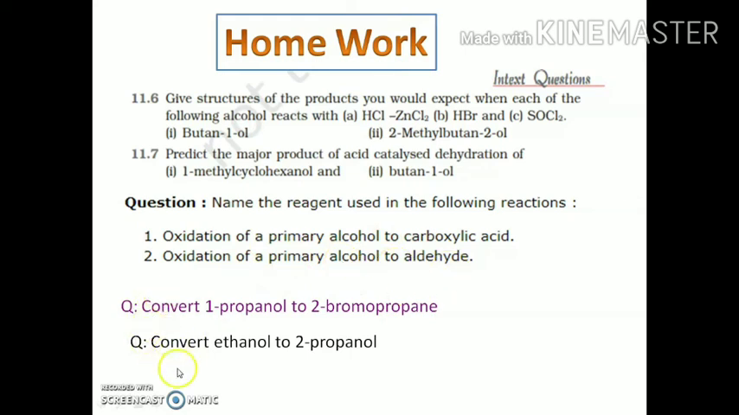And in the next, these are the two important conversions of the alcohols and phenols chapter.